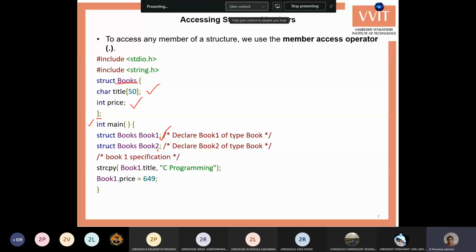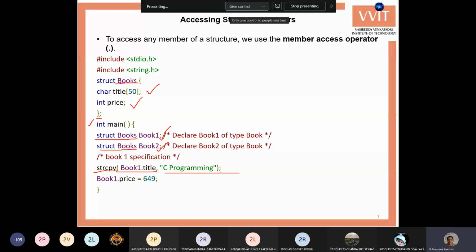For that, we are creating two variables. First we are assigning the values. Book one dot title equals C programming. We cannot assign the value directly to an array variable, so we are using the string copy function strcpy of book one dot title comma C programming. For any string created as an array, you cannot directly assign a string, so use the strcpy function, and within the brackets you specify your variable comma your required string. Then only the string is assigned to the variable. Next, you can assign the price as 649.